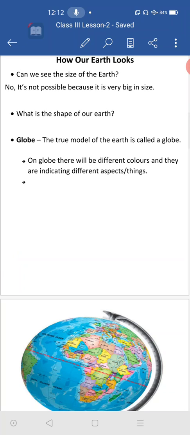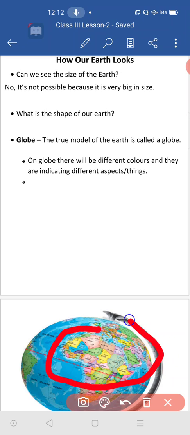Look at this globe. Here is Spain. Here is the dot I gave you. You can see where I am showing, there is the country Spain. From there he started his journey and again he came back to that same place. So by this you can tell that our earth is in round shape.